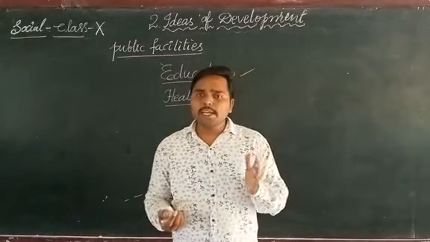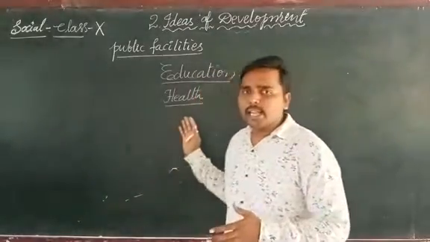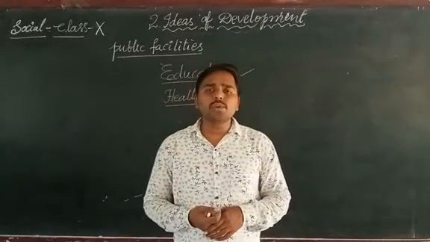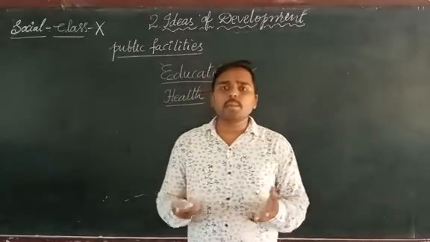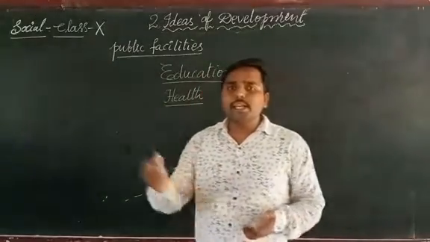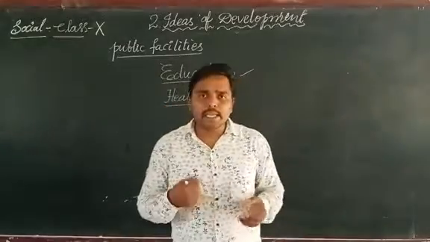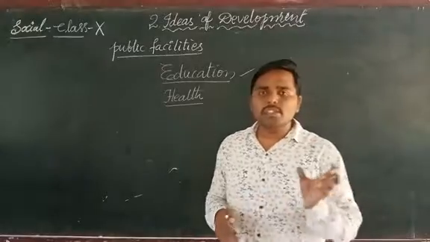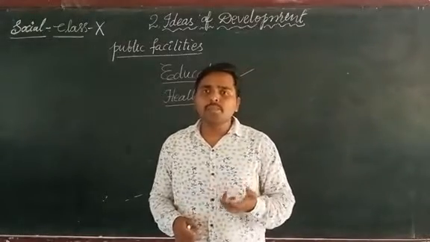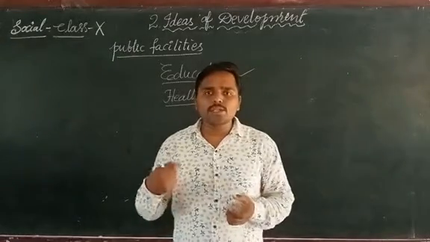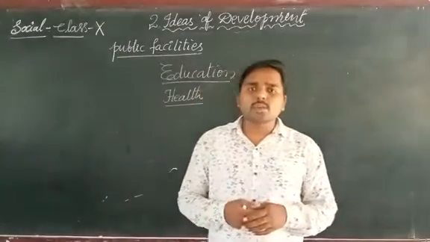The infant mortality rate will decrease if you provide health and nutritious food for the people. And if you provide education for all the children in the country for free, and all the facilities related to education, then all the people will show interest to learn and to enter into schools.